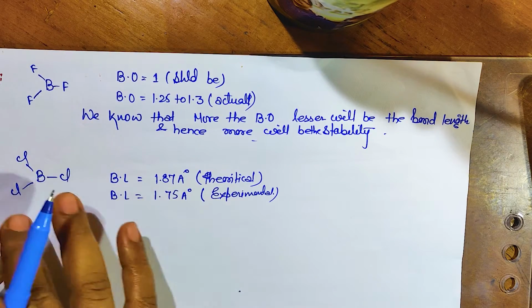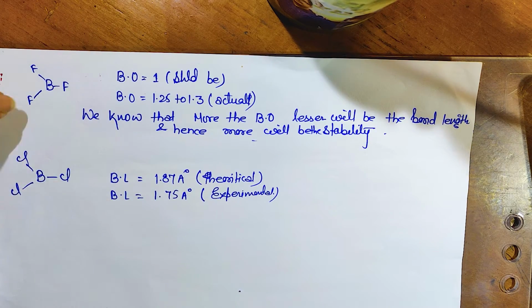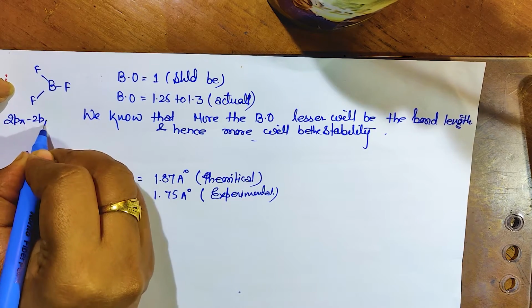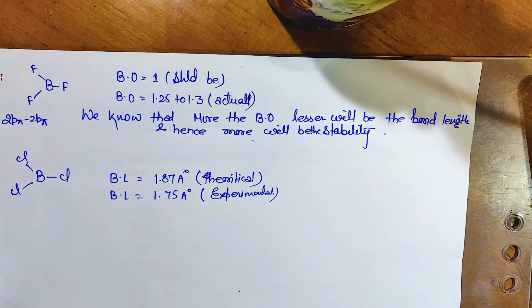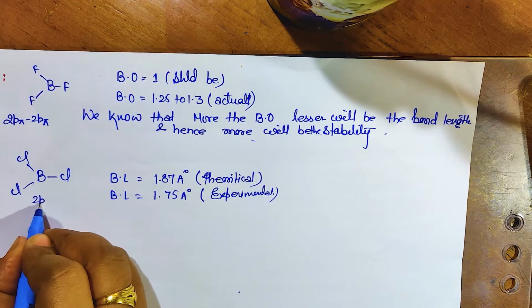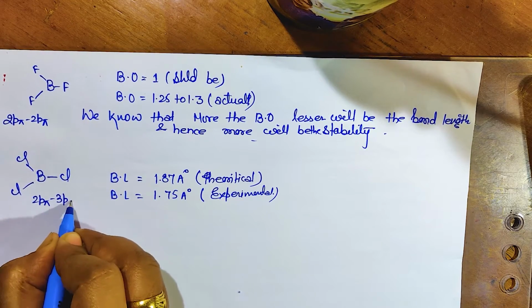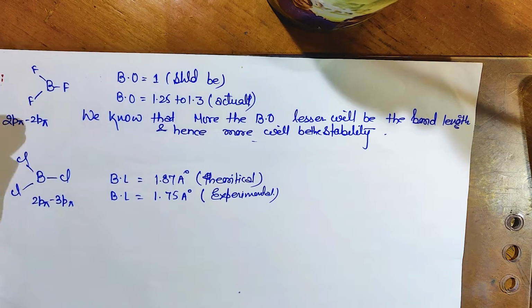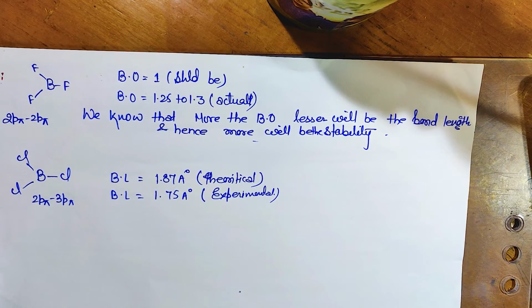So in this case, अब अगर हम देखेंगे यहाँ पे तो BF3 में there was the 2p pi bonding, but if you check in this, it will be 2p pi and 3p pi bonding, which is not that much effective as this one is. Hope it is clear. Yes, any problem in this? कोई दिक्कत है यहाँ पे?